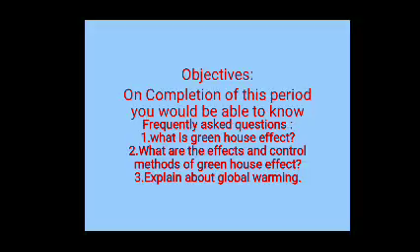One, define global warming. What are the global warming gases? What are the effects of global warming? How do you control global warming in air?